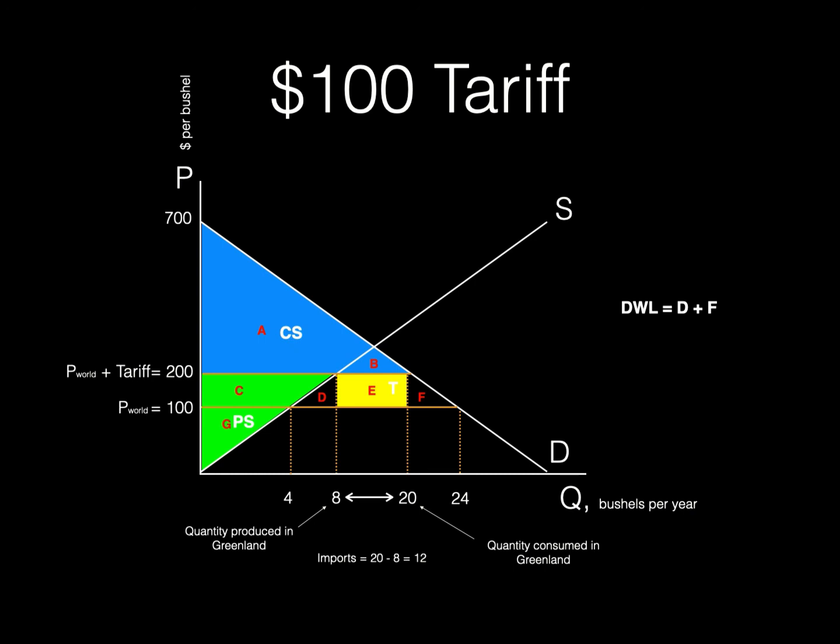In Greenland, the kale producers are benefited by the tariff, and the government is able to collect additional revenue. However, the consumers are hurt by the tariff. The fact that there is deadweight loss shows that, overall, on net, Greenland is hurt by the tariff. The costs to Greenland outweigh the benefits.